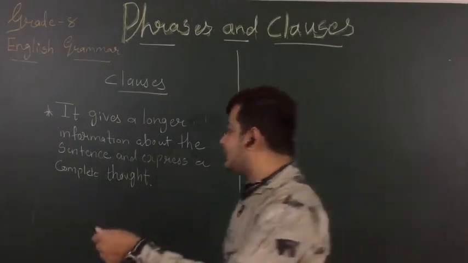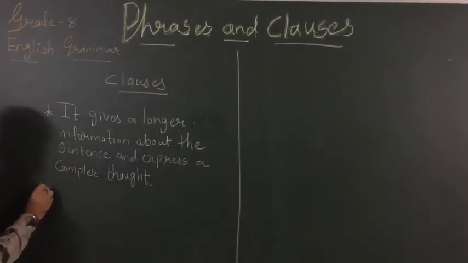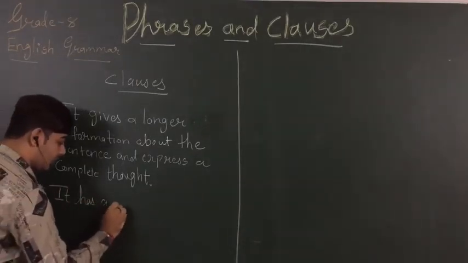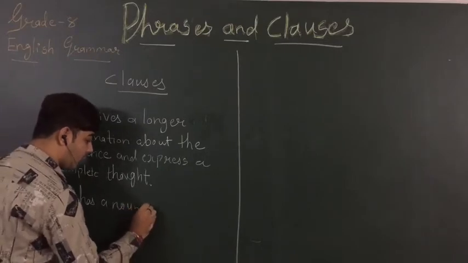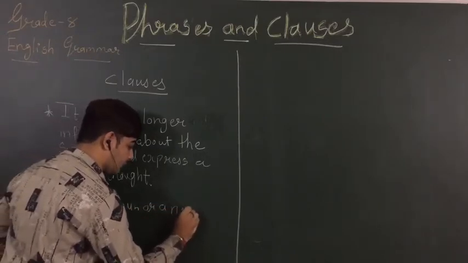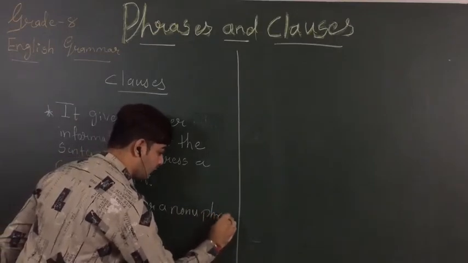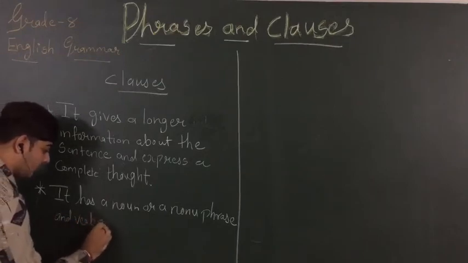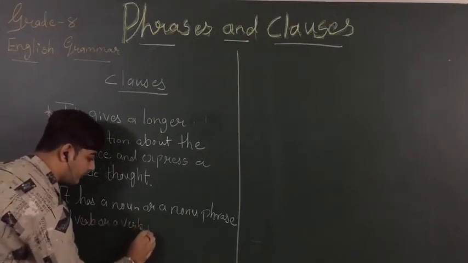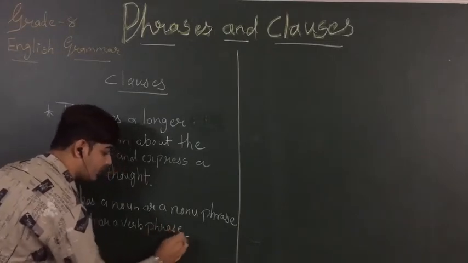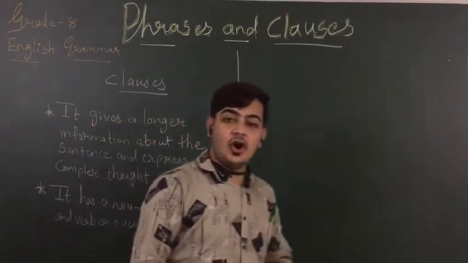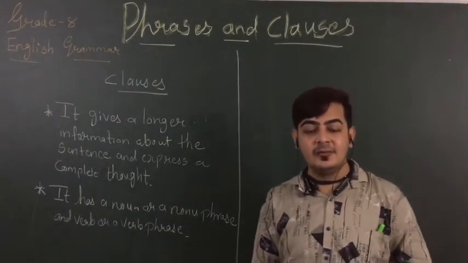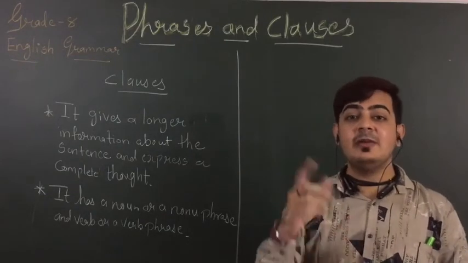Now, the second point: it has a noun or a noun phrase, and a verb or a verb phrase. In clauses, we always have a noun and a verb. Without a noun and a verb, there will not be a clause; there will be a phrase.